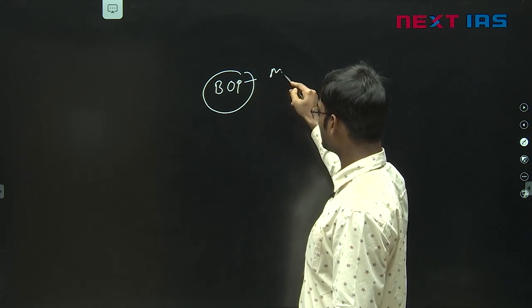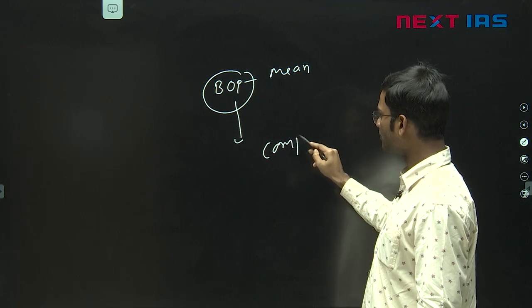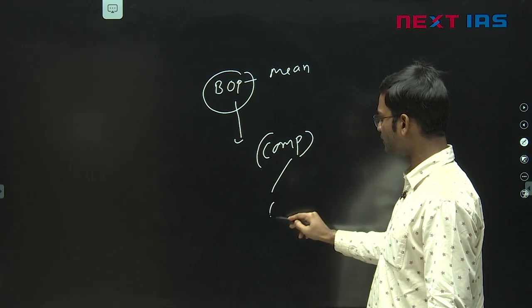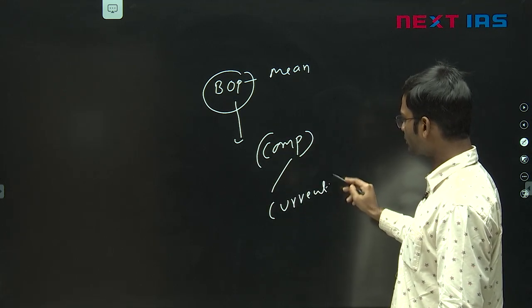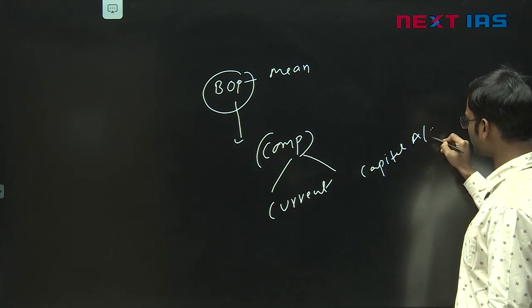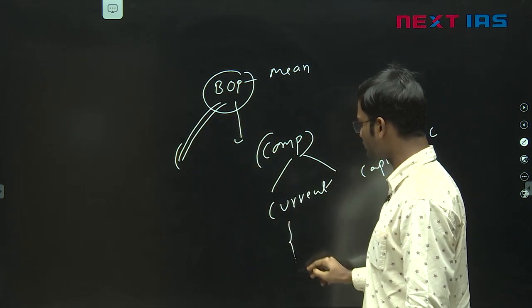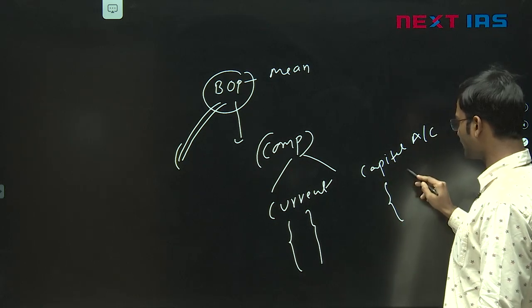then components of the balance of payments like current account, then capital account. Then they are asking details, for example within the current account, within the capital account.